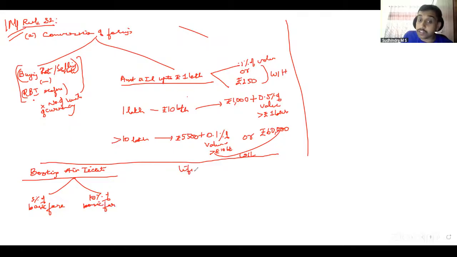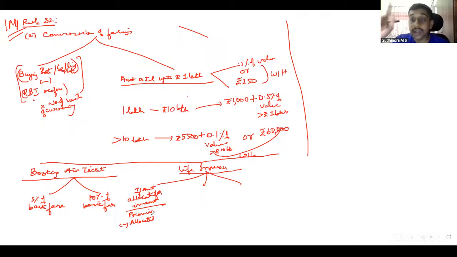Then in case of life insurance, this is also important. Multiple times they have asked. Life insurance policies are divided into 3 categories. First, if the amount allocated for investment is intimated, then the value is premium received minus the allocation for investment. The principle here is that only the pure risk element of the insurance should be taxed. If it is related to investment, investment is money or securities and will not come under supply. So you reduce the amount allocated for investment, and the balance will be taxable.